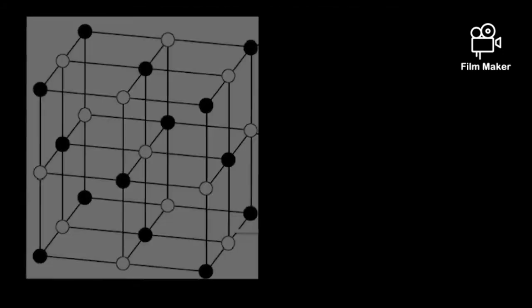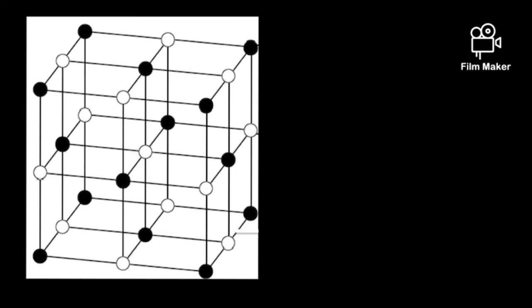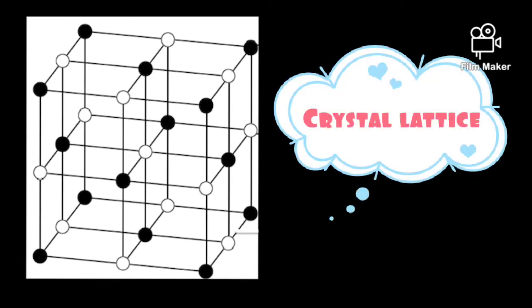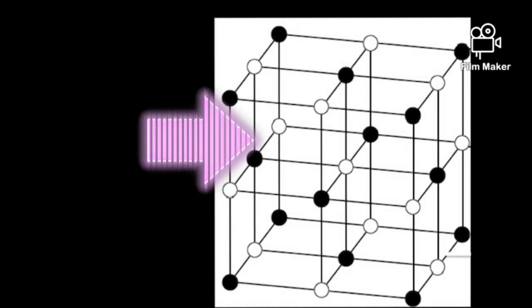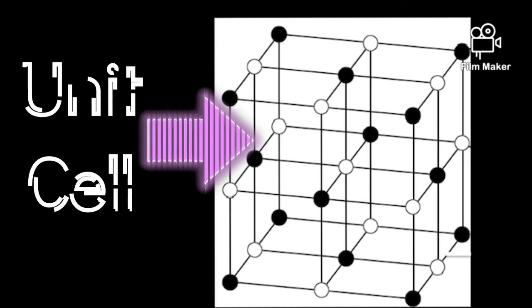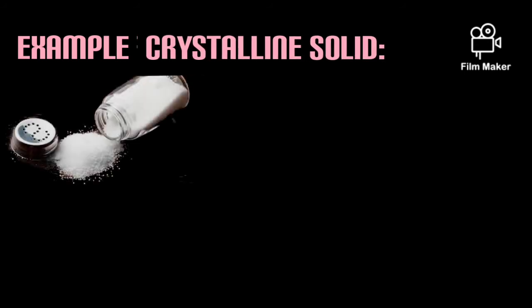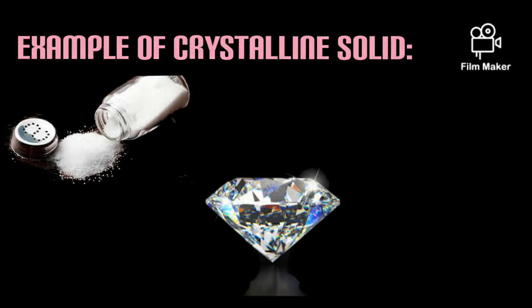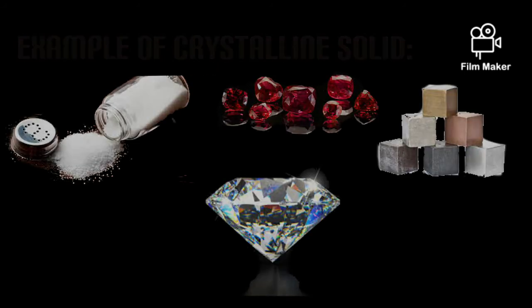To understand crystals, we must understand their structure. The arrangement of particles in a crystalline solid is very orderly. These particles are arranged in a repeating pattern of three-dimensional network. This network is known as the crystal lattice, and the smallest unit of a crystal is a unit cell. Examples of crystalline solids are common table salt, diamond, metals, and rubies.